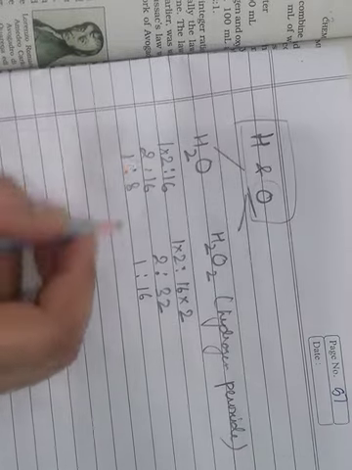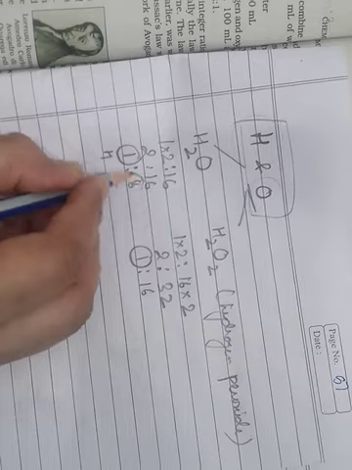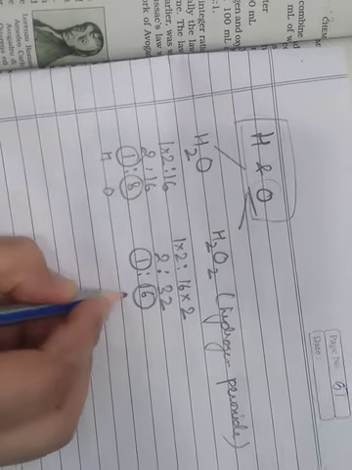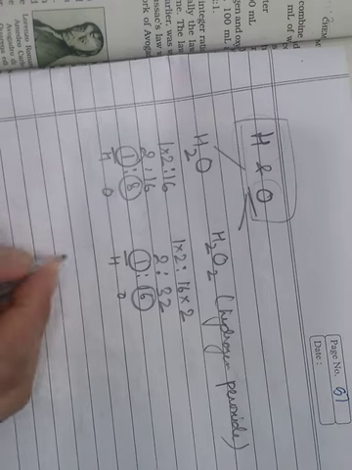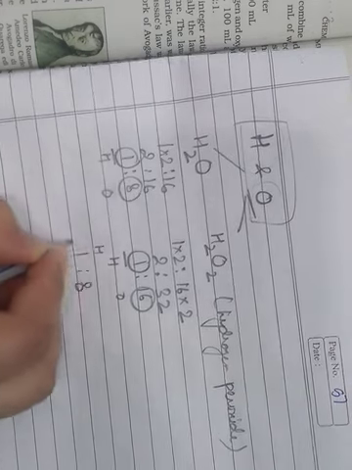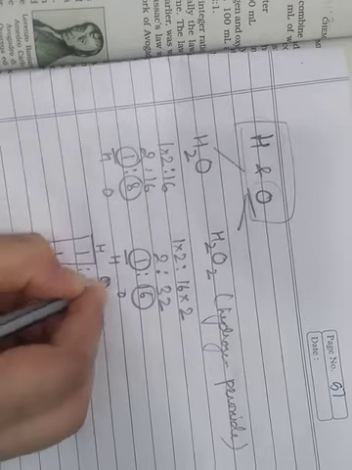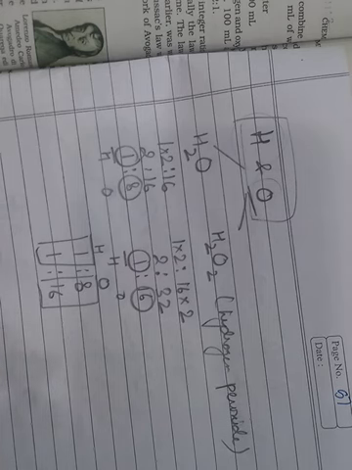So you can see hydrogen is remaining constant. This is the ratio of hydrogen and this is the ratio of oxygen. So hydrogen in both the cases is remaining constant. 1 is to 8, 1 is to 16. Hydrogen is remaining constant, whereas oxygen is changing at a simple whole number ratio.